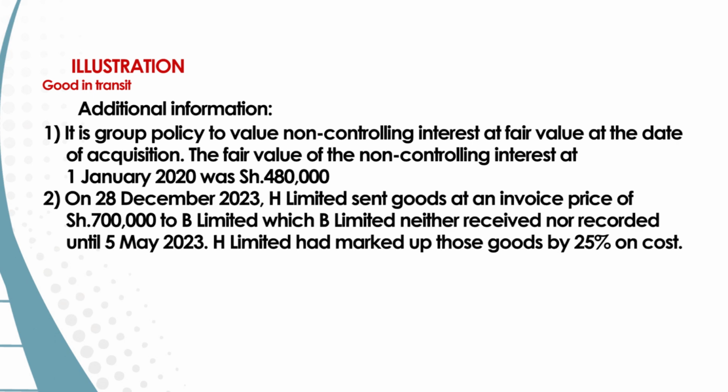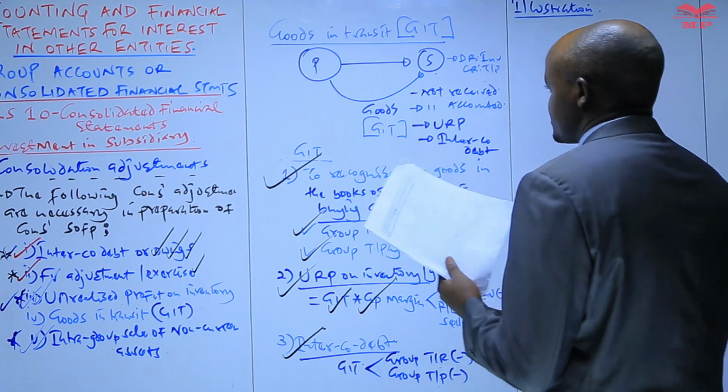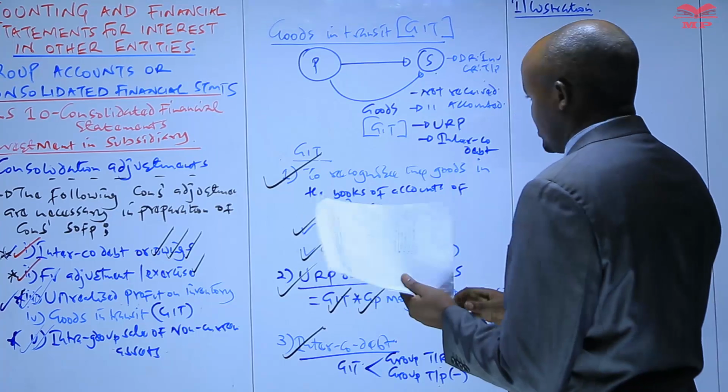Number two, you're told on 28th December 2023, that is a few days to the end of the year, H Limited sent goods at an invoice price of 700,000 to B, which B Limited neither received nor recorded until 5th January 2024. H Limited had marked up these goods by 25% on cost. So we have this particular illustration here.